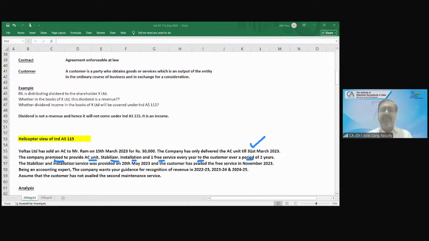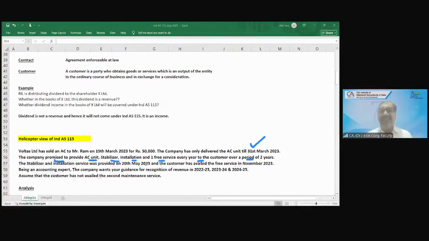The stabilizer and installation service was provided on 20th May 2023. Ram has paid 50,000 to Voltas. When he paid on 15th March 2023, the contract was there with Ram. But when the company was closing the financial year on 31st March, the company had only delivered the air condition unit.